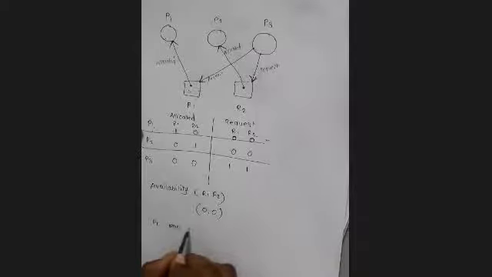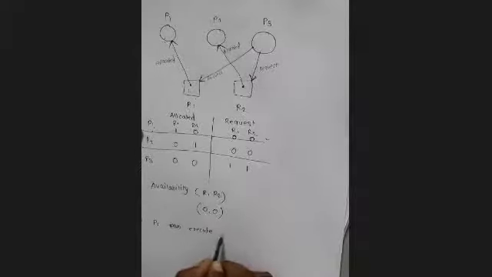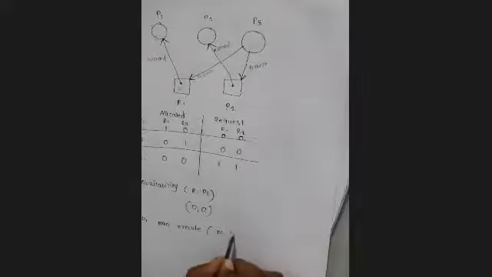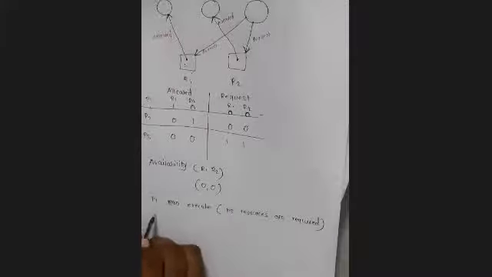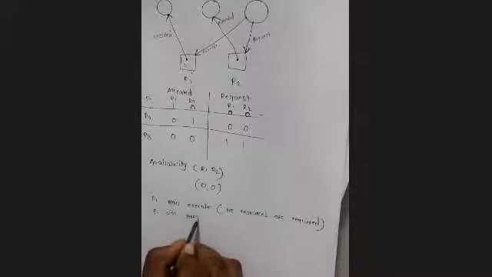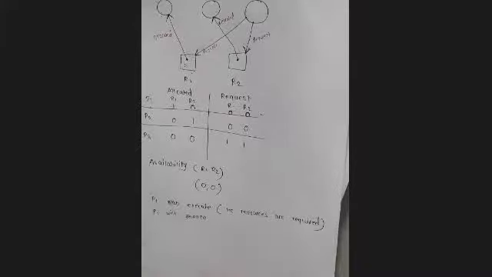First P1 can execute because no resources are required. So we can say first P1 will execute, right? After executing, P1 will release whatever resources are allocated to that P1.